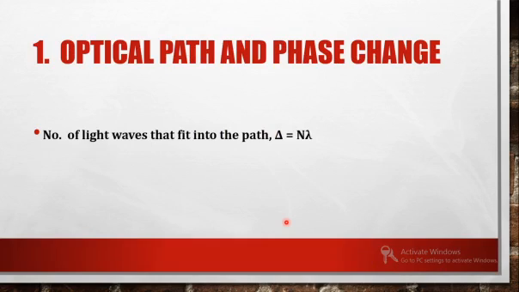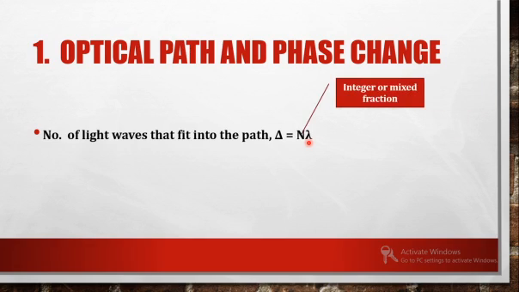So there are two terms to be discussed initially before we move on to the interference. The first is optical path. So far we have been discussing the distance between two points, but now onwards we will be talking in terms of optical path. Optical path is designated as delta. It is given by n into lambda, that is, how many wavelengths are there in a given distance.